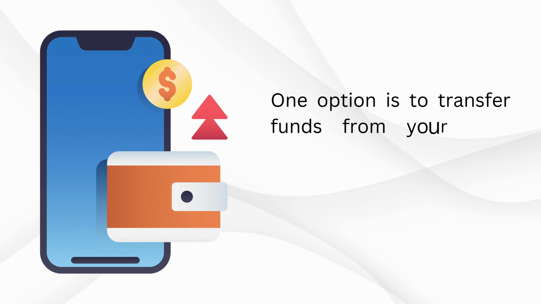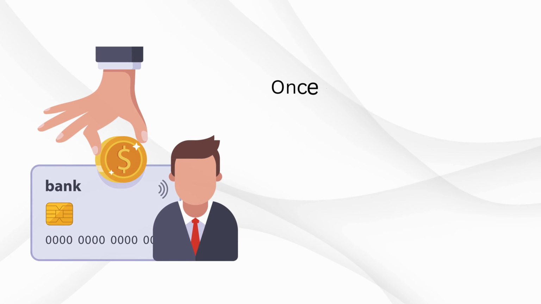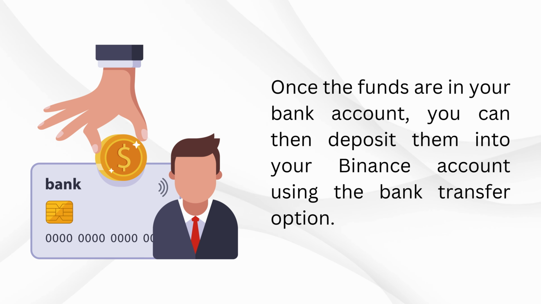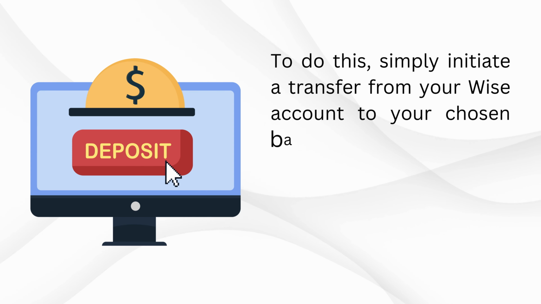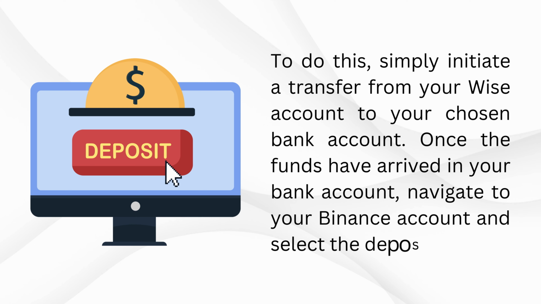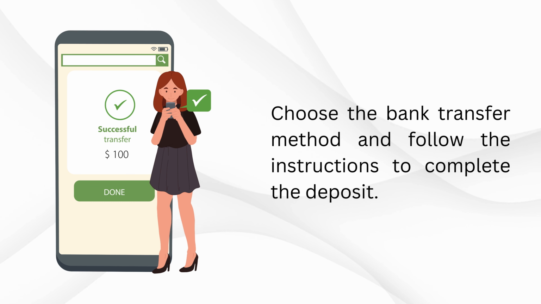One option is to transfer funds from your Wise account to a bank account that is supported by Binance. Once the funds are in your bank account, you can then deposit them into your Binance account using the bank transfer option. To do this, simply initiate a transfer from your Wise account to your chosen bank account. Once the funds have arrived in your bank account, navigate to your Binance account and select the deposit option. Choose the bank transfer method and follow the instructions to complete the deposit.